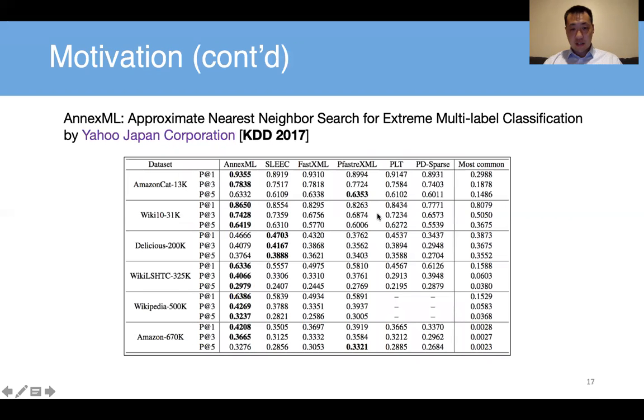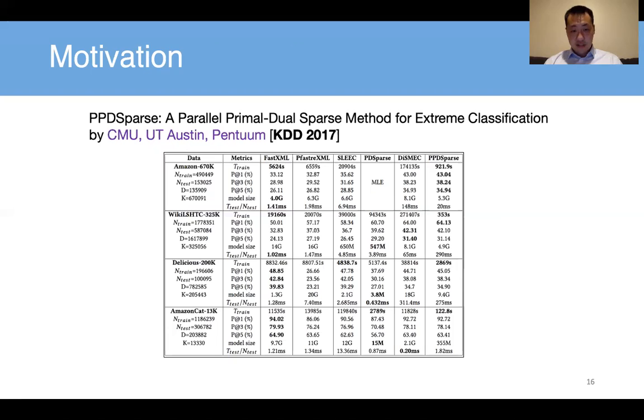Let's focus on this one. Let's suppose we are looking for this measurement, precision at 3 for Delicious. FastXML, which is a baseline method, I think from 2014, has the value 4284. Okay, 4284.